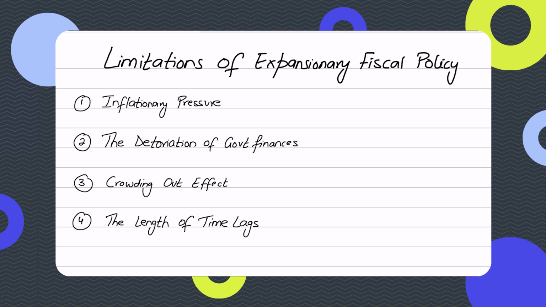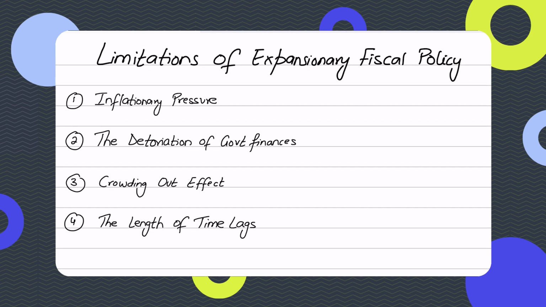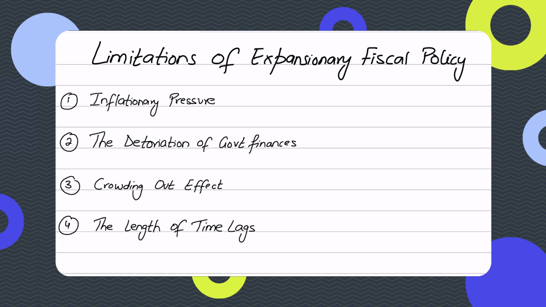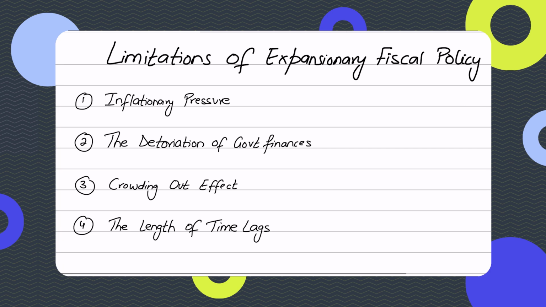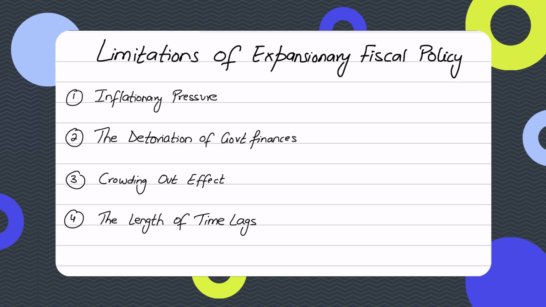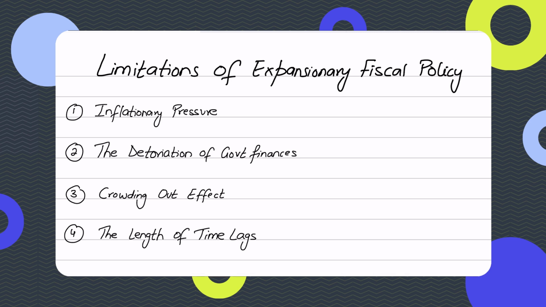Now, especially when you are arguing the narrative that fiscal policy is effective, you will say that it has certain limitations, such as it brings inflationary pressures, because when you increase government spending, the G component of AD goes up, and even if you reduce taxes such as income taxes or corporate taxes, disposable income goes up and retained profits go up, which increases consumption spending and subsequently investment spending. So the C component and the I component of aggregate demand go up because of expansionary fiscal policy, which causes a rightward shift of aggregate demand, resulting in demand pull inflationary pressures, right?